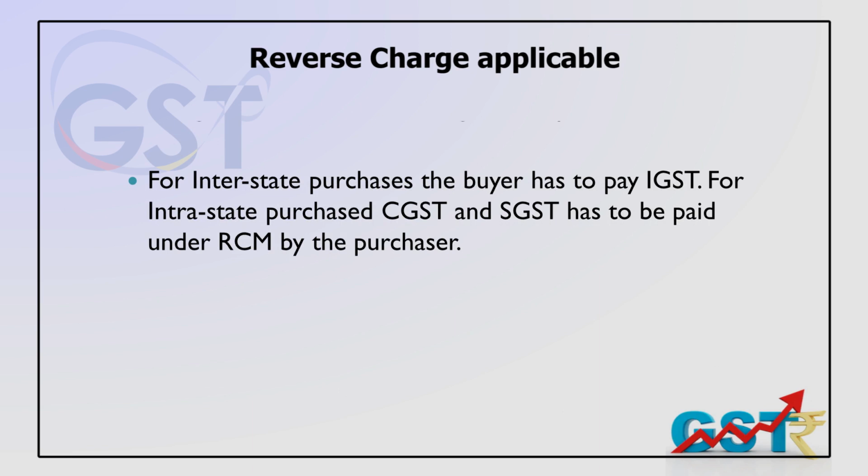For interstate purchases, the buyer has to pay the IGST. For intrastate purchases, CGST and SGST are to be paid by the purchaser under the reverse charge mechanism. So in this case, IGST, CGST and SGST are all applicable, but it is not a direct charge, it is a reverse charge. You need to be very careful and issue an invoice. You are issuing an invoice on yourself only. That's very interesting in so far as GST reverse charge is concerned.